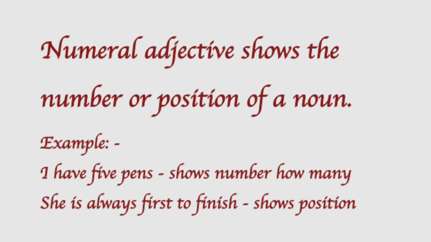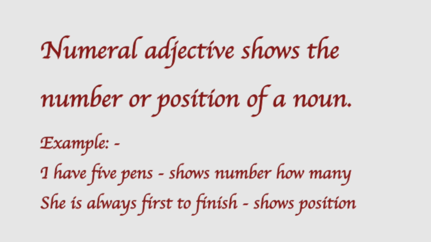Okay, next one is numeral adjective. It shows the number or position of a noun. I have 5 pens. In other words, they answer the question how many. So I have 5 pens. How many pens? Okay, then she is always first to finish.